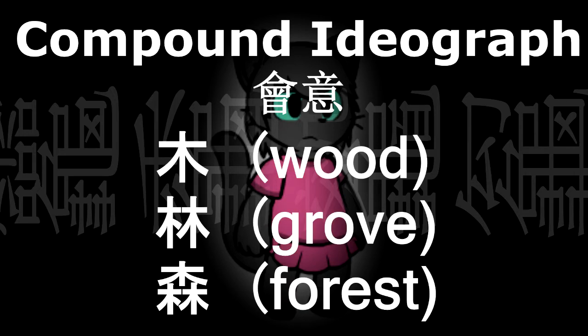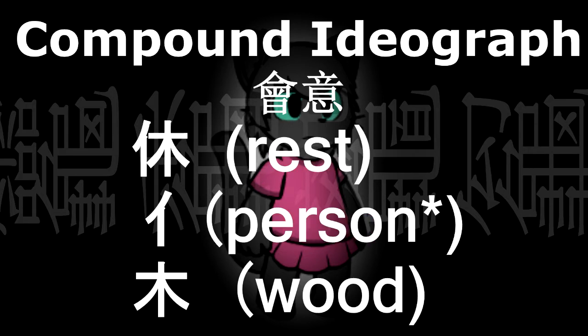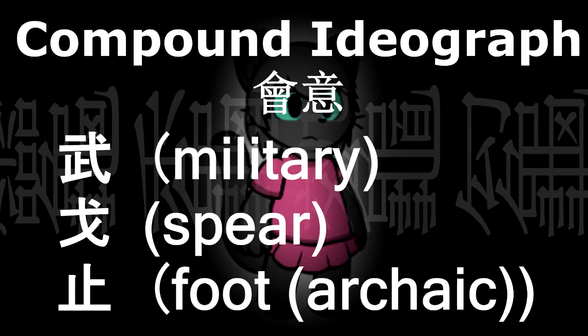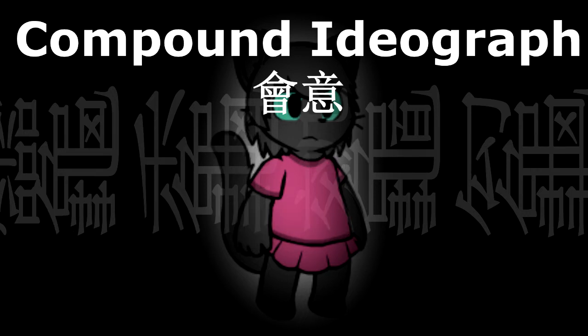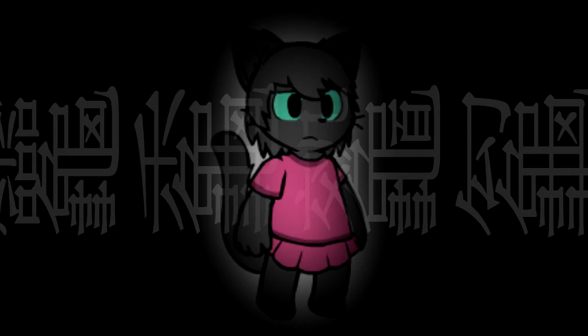The words meaning grove and forest are composed of multiple trees put together, communicating the meaning of a group of trees. Rest is a man lying against a tree. Military is a combination of spear and foot. And the character jian is comprised of 3 women and means evil, adultery, and traitor. That's not very nice, ancient Chinese people. It's a bit sexist, to be perfectly honest.